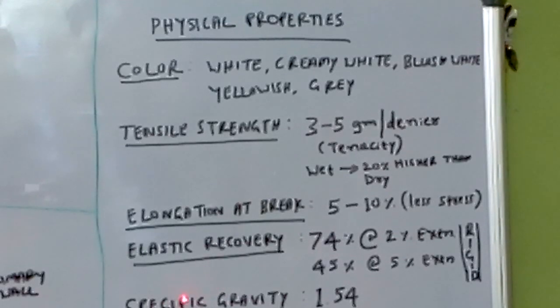Next important property is specific gravity. Specific gravity is related to the gravity of the earth.